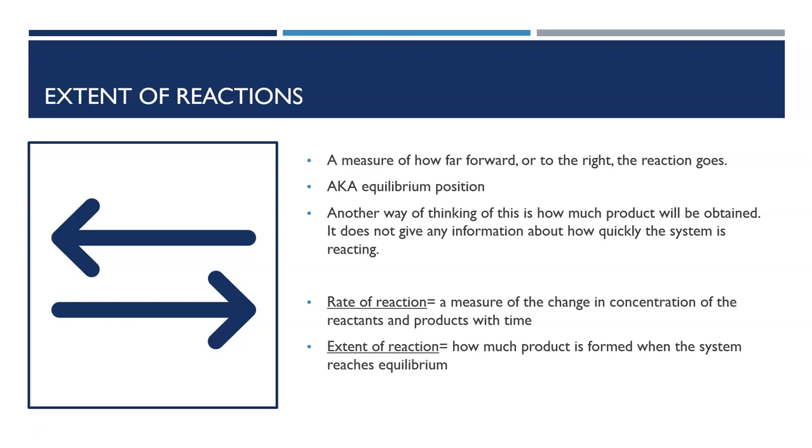It doesn't give us any information about how quickly it's reacting, but just how far it will go on the path towards completeness. So the rate of reaction tells us the change of concentration over time, so how fast we will get somewhere. The extent of reaction tells us how much product is formed when the system reaches equilibrium.